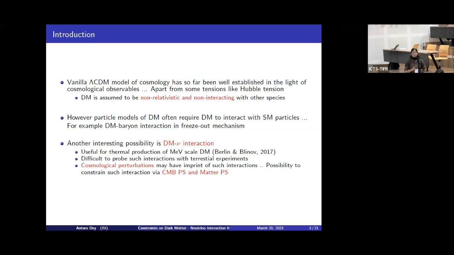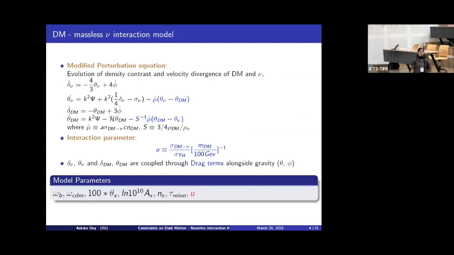Another interesting possibility is the dark matter-neutrino interaction, which is useful for thermal production of MeV scale dark matter. But it is difficult to probe such interaction with terrestrial experiments. Cosmological perturbations may have some imprint of such interaction, and there is the possibility to constrain it via CMB power spectra and matter power spectra. So these are the modified cosmological perturbation equations for dark matter-massless neutrino interaction, where the blue parts are the modifications due to this type of interaction.